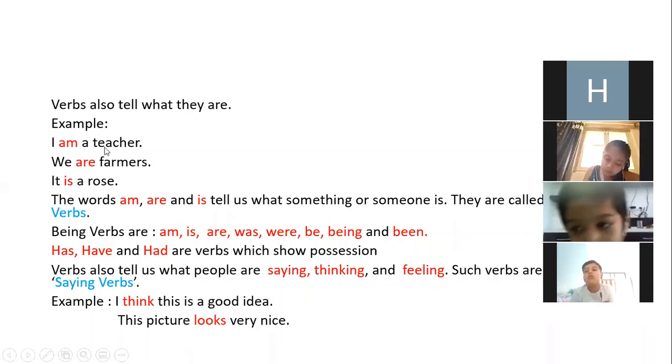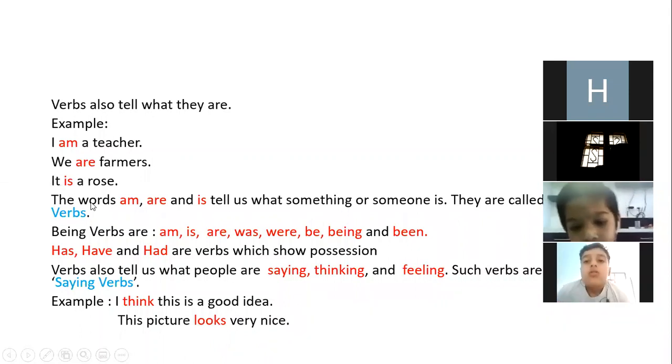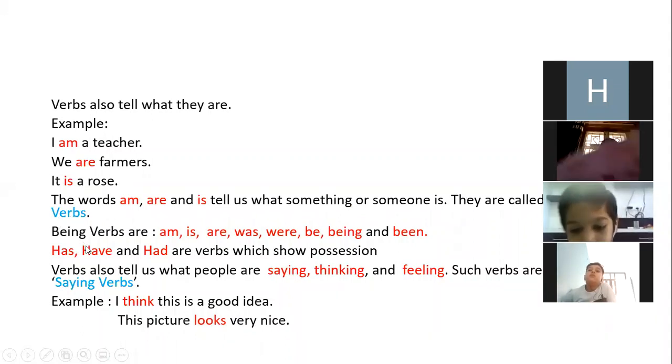Like, I am a teacher. We are farmers. It is a rose. So they are called being verbs because they are telling what they are. So the words am, are, and is tell us what something or someone is. So they are called being verbs.